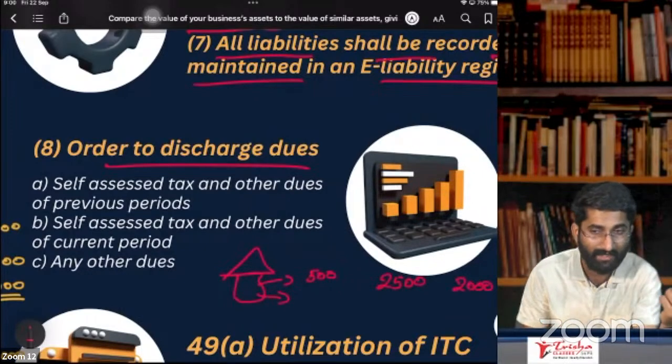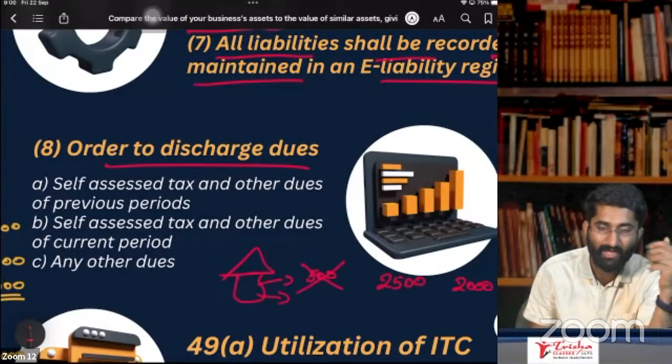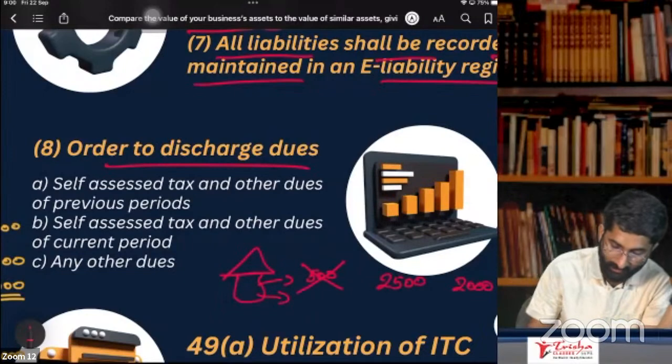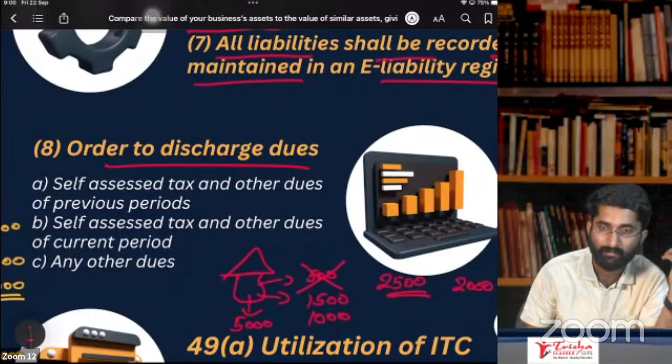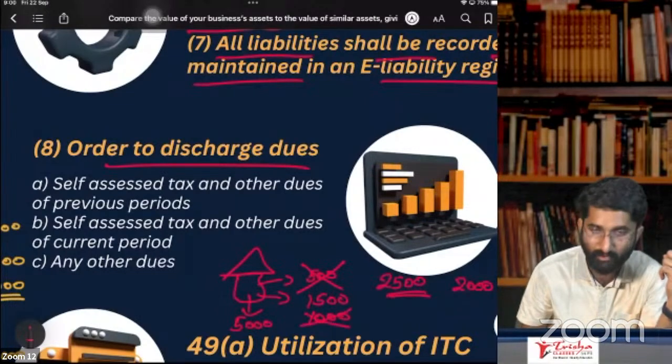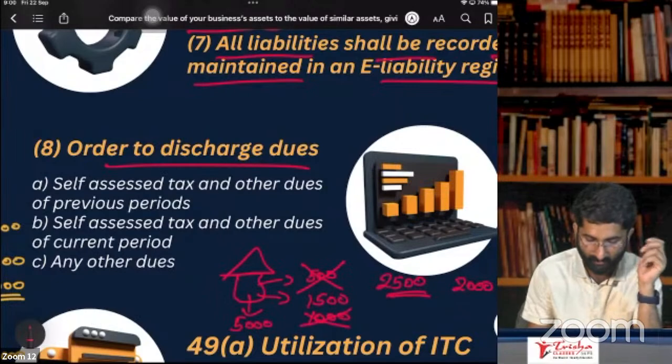That person will get angry, but even then, what will he do? First, he will clear off the last balance, and the other 1,500 is for this month's purchase. So 1,000 is left. Next month you purchase 5,000 rupees of goods and you give him 6,000 rupees. In that 6,000, first he will clear off the dues of the old balance and later 5,000 for this month's balance.